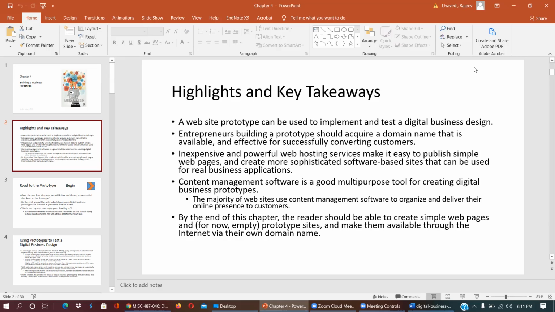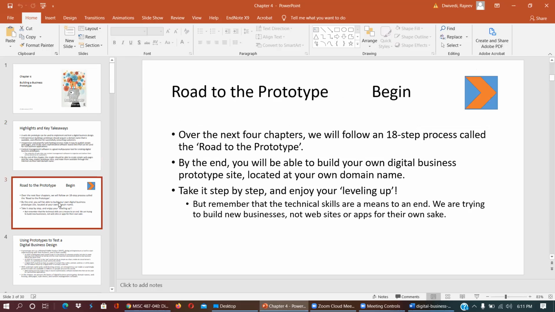By the end of this chapter, the reader should be able to create a simple web page and make it available through the internet via their own domain name. So by the end of this chapter, you are going to create your own web page of any general idea. For example, Robert is saying he has some general idea. Okay, just go and do that. There are multiple free websites. If not, you can just go and do it on any. So, the road to prototype: what you need to do.